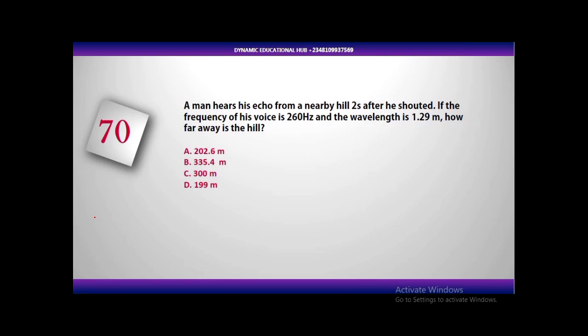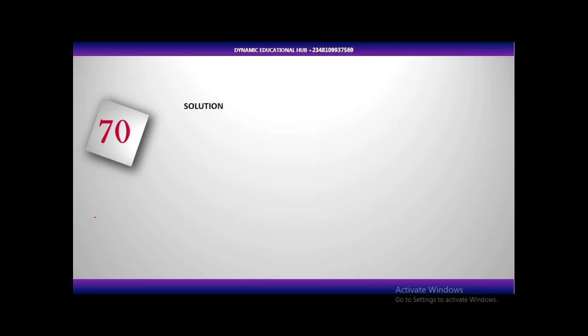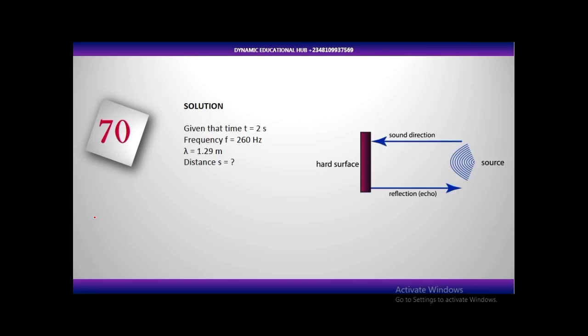Question number 70. A man hears his echo from a nearby hill 2 seconds after he shouted. If the frequency of his voice is 260 Hz and the wavelength is 1.29 meter, how far away is the hill? You can read the question again. A man hears his echo from a nearby hill 2 seconds after he shouted. If the frequency of his voice is 260 Hz and the wavelength is 1.29 meter, how far away is the hill? An interesting question.